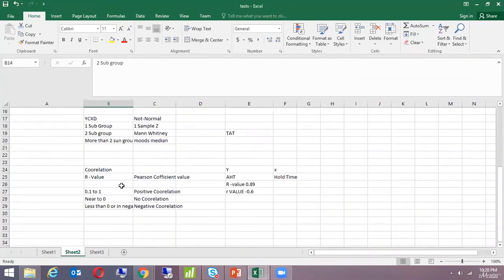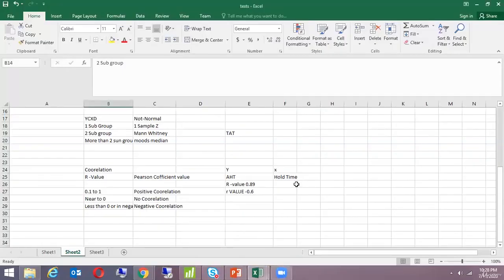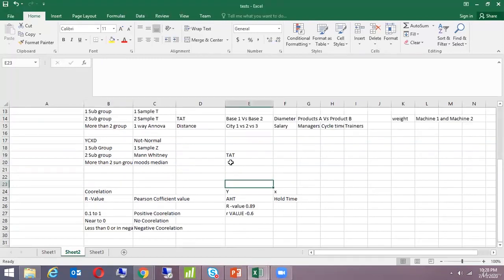Now I want to show you a test which is called test of equal variance. What does test of equal variance tell me? It tells me whether there is any significant difference between the variances of the variables that we have.